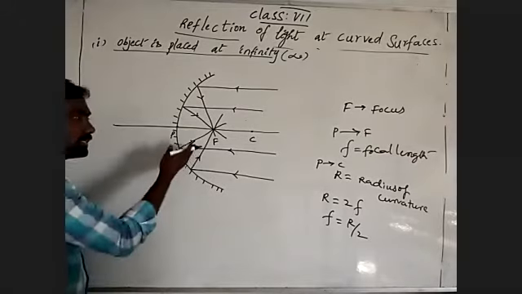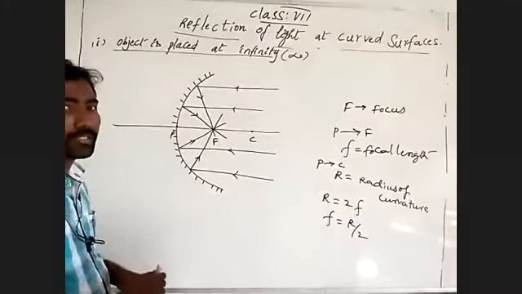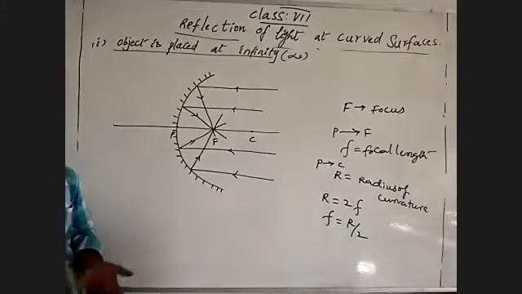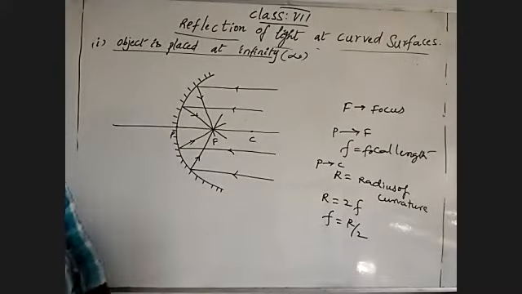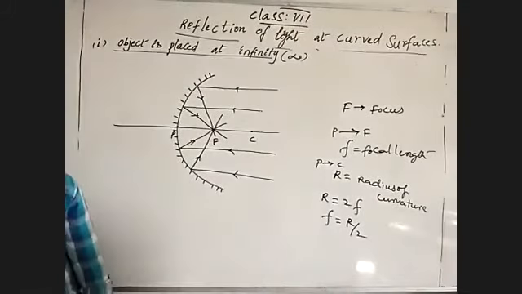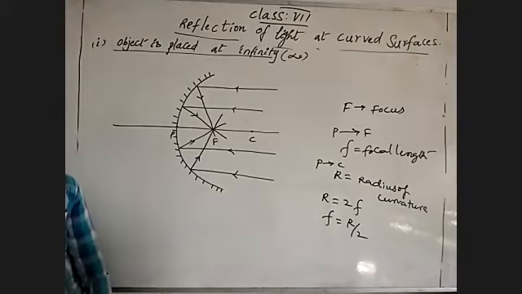We discussed the types of images also: real and virtual images. A real image is formed by the intersection of reflected light rays. The intersection of extended reflected light rays is a virtual image.